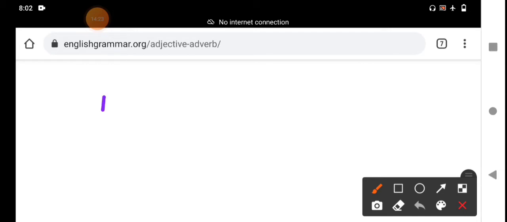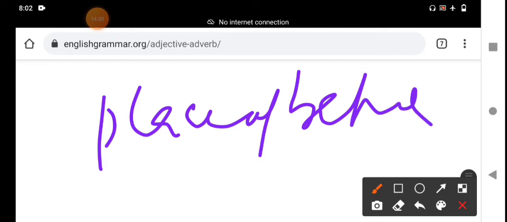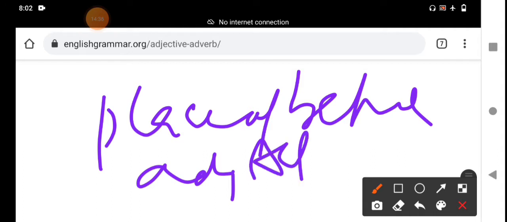As an adverb it is usually placed after an adjective or an adverb, and it modifies the adjective or another adverb.